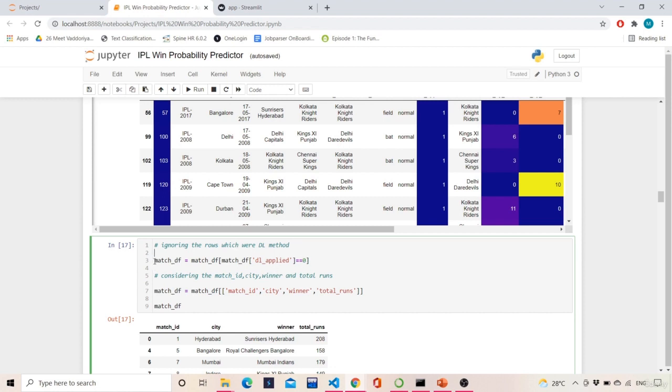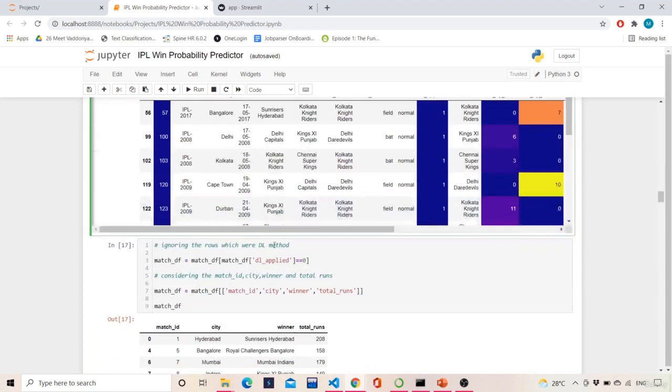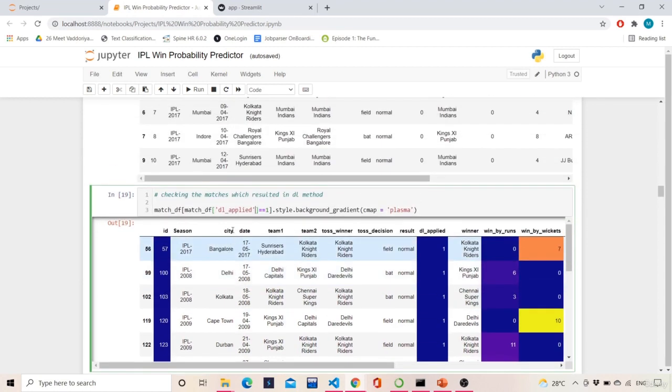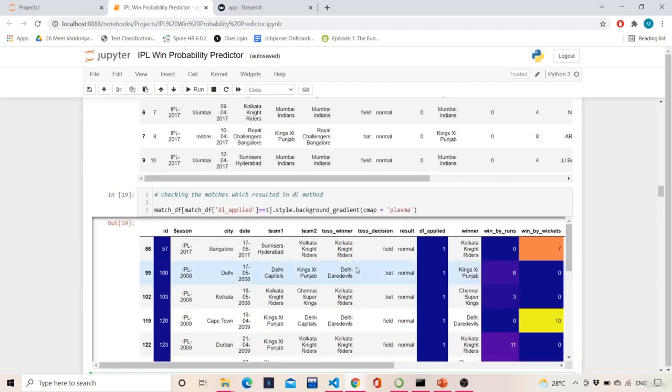So match df is equals to match df of DL applied double equals to 0. Instead of 1, I am keeping 0. That means this will give me all the records of matches which are completely played. And then from this match df, what I'm bothered about is the match ID, the city, the winner, and the total runs. I don't want anything else.